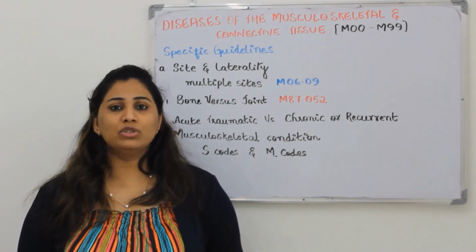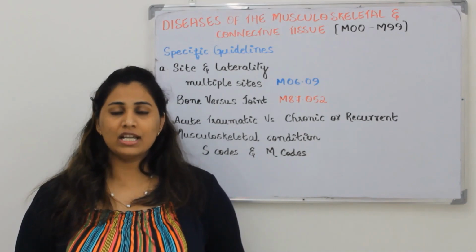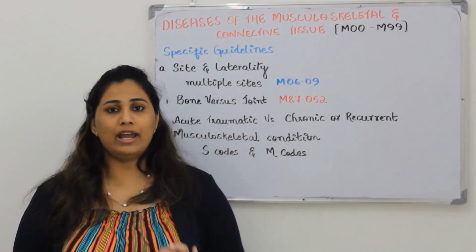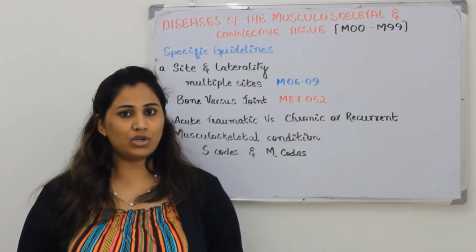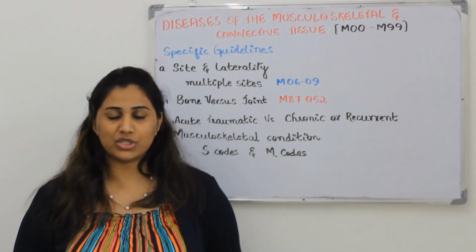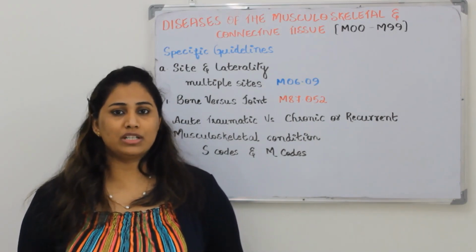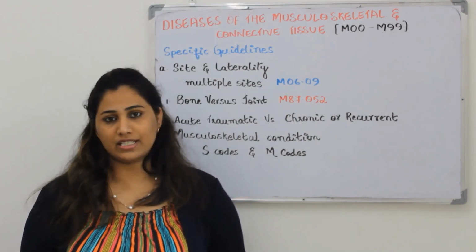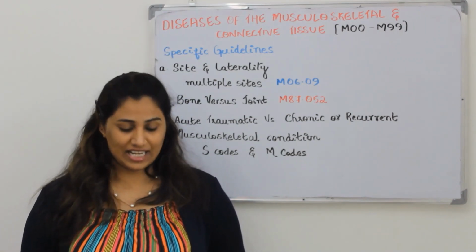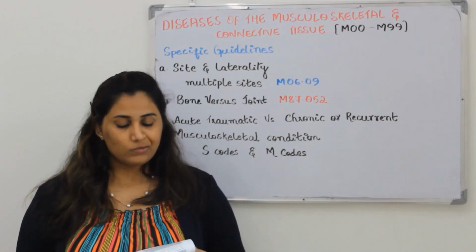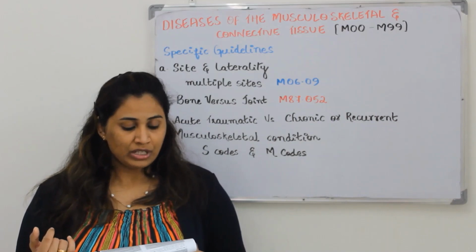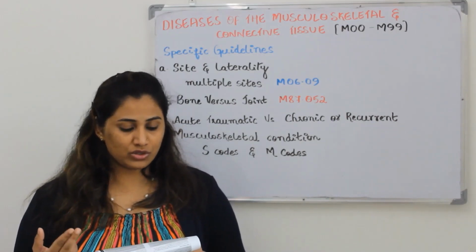One more thing I want to tell: acute cases, 99% we will not code in this chapter. M series codes and S series codes we will not code together, because one is acute and the other is chronic related conditions. So whenever you get a scenario, if it is an S series code, just delete that option, no need to answer with that one. I'll give you one example for this same scenario in two ways. One I'll give as acute. If you are in front of the textbook, just go through this code.